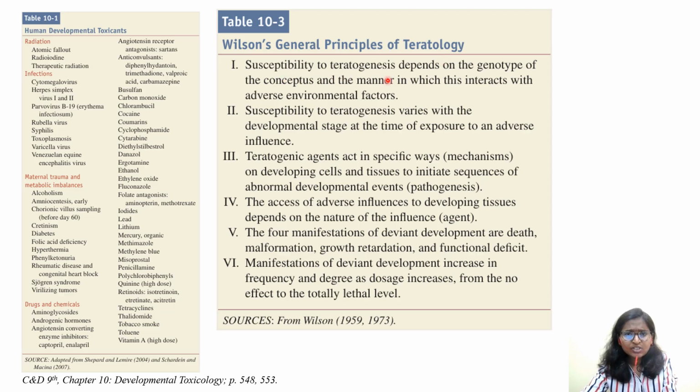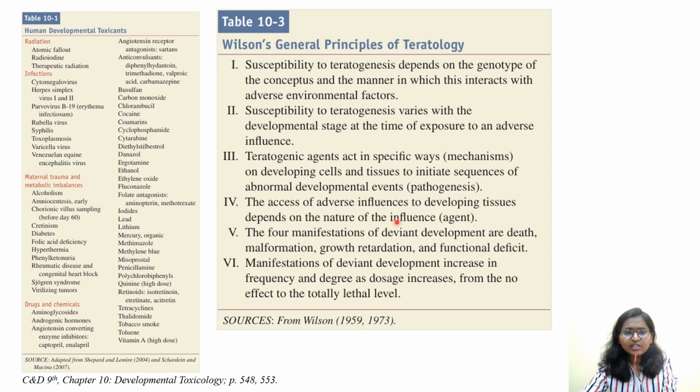Susceptibility to teratogenesis depends on the genotype of the conceptus and the manner in which this interacts with adverse environmental factors. Susceptibility to teratogenesis varies with the developmental stage at the time of exposure to an adverse influence. Teratogenic agents act in specific ways, through specific mechanisms, on developing cells and tissues to initiate a sequence of abnormal developmental events, pathogenesis.